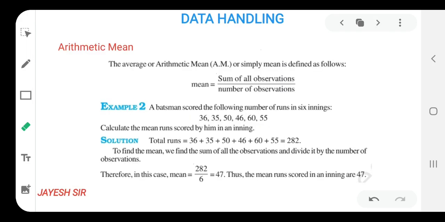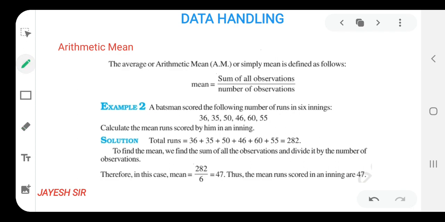So yes friends, the first topic of the chapter data handling is arithmetic mean. I think this would be new to you in this grade. You have already learned data handling in your previous classes also, but in this grade you have to study mean, mode and median and ranges, all different types of concepts in the chapter data handling. So let us begin with the first topic, that is arithmetic mean.